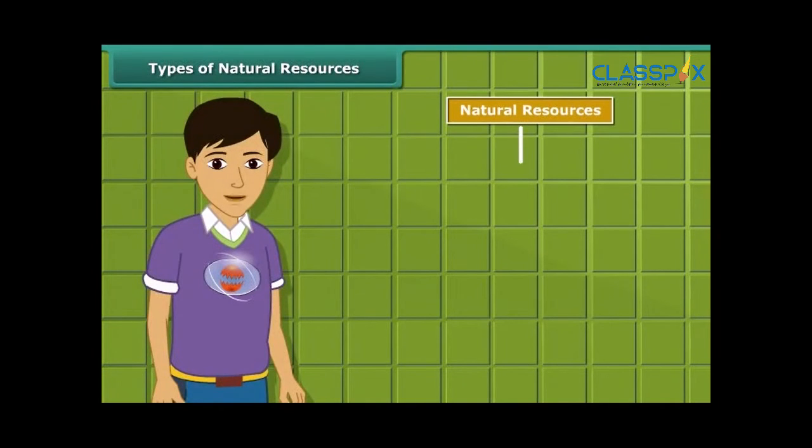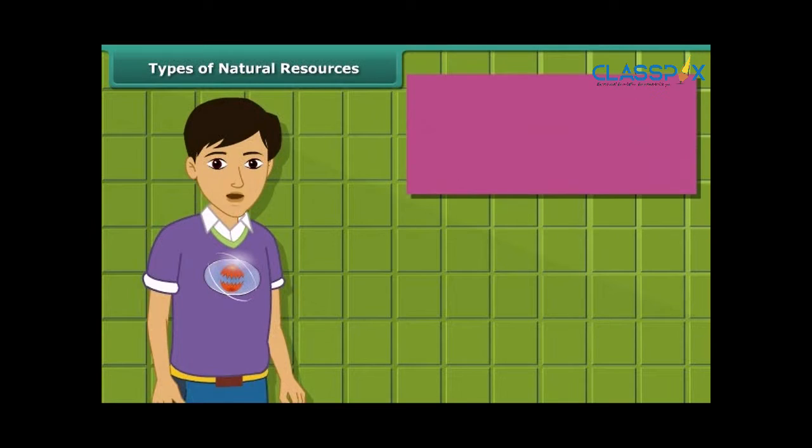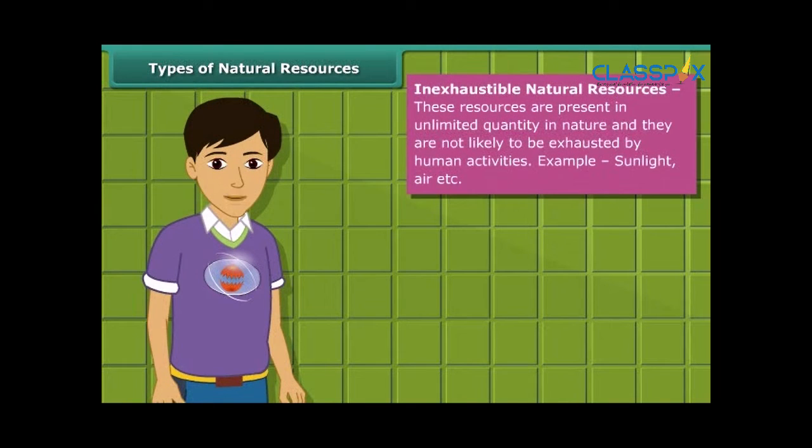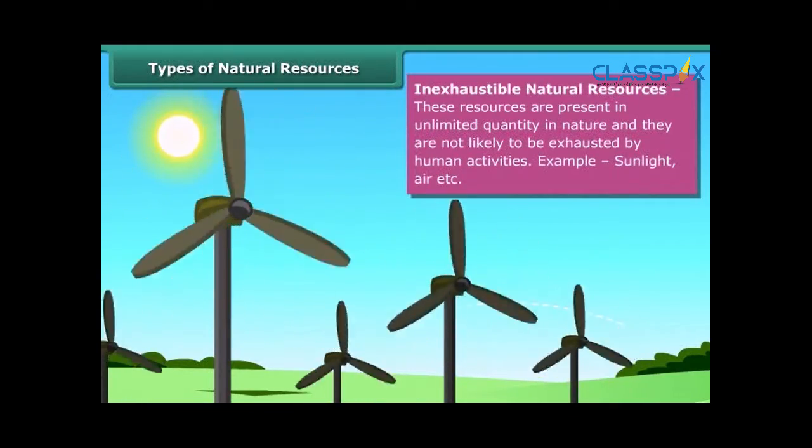Natural resources can be broadly classified into two categories: inexhaustible and exhaustible resources. Inexhaustible natural resources are present in abundance, hence it is unlikely that they will be exhausted by any human activity. Sunlight and air are examples of such resources.